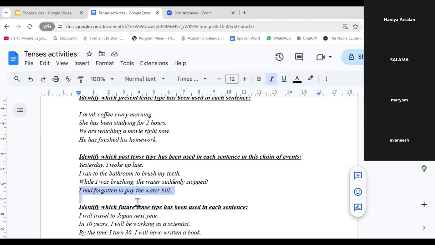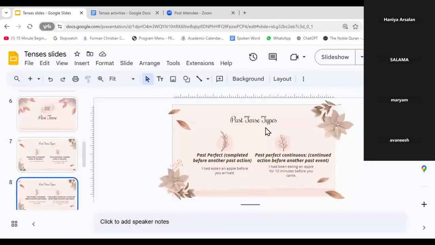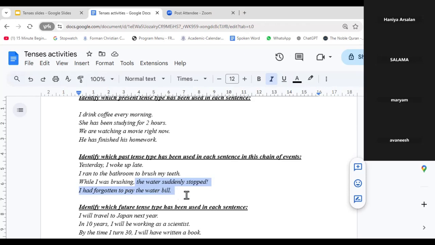I had forgotten to pay the water bill. In this case, they're actually linking it to this: the water suddenly stopped. I forgot to pay the water bill. So this was kind of together in that sense. Something that happened in the past was a completed action before another past action, right? I had forgotten to pay the water bill, complete action, forgetting to pay. And then because of that, the water suddenly stopped. Although this isn't one sentence, because of the story, they have put it as a second event, all right? So that was our activity for this.